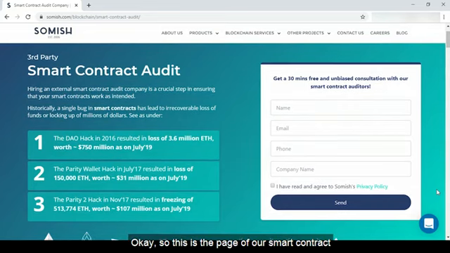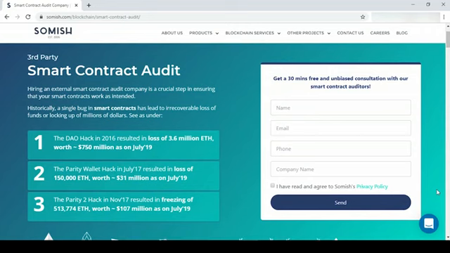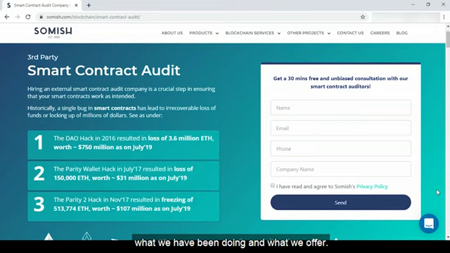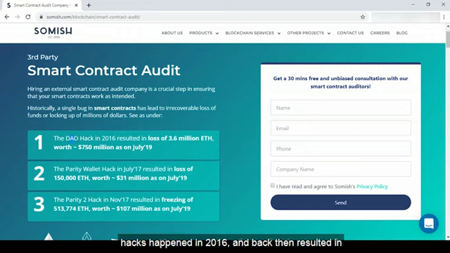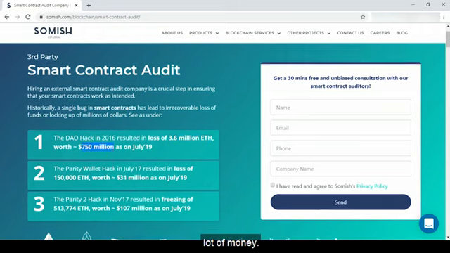Okay, so this is the page of our smart contract audit service, and I'm quickly going to run through what we have been doing and what we offer. If you look at the screen, we have highlighted the top 3 hacks which have happened in the smart contract industry over the last couple of years. The DAO hack, which is one of the most famous hacks, happened in 2016 and back then resulted in a loss of 3.6 million ethers, which if you value today is approximately $750 million, and that's a lot of money.